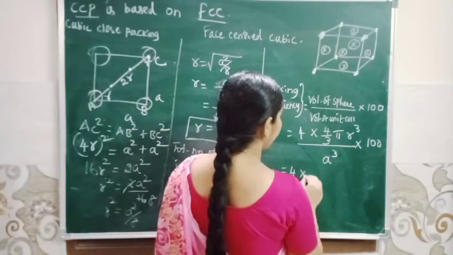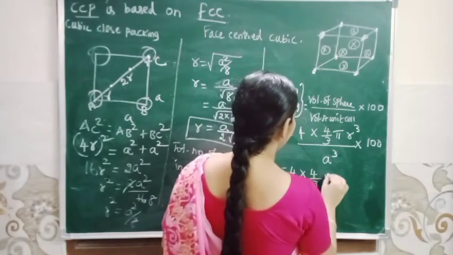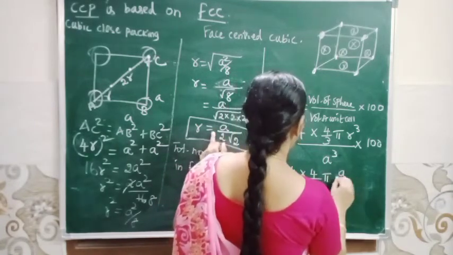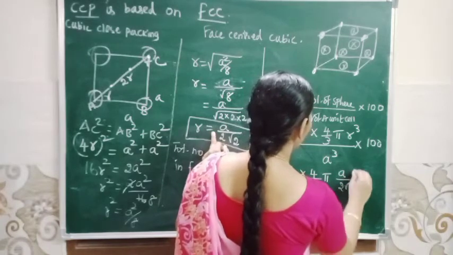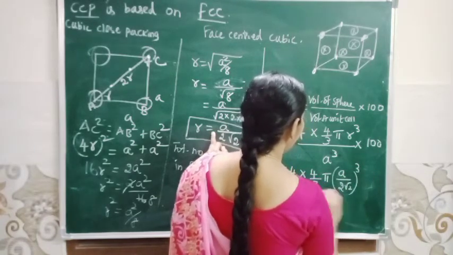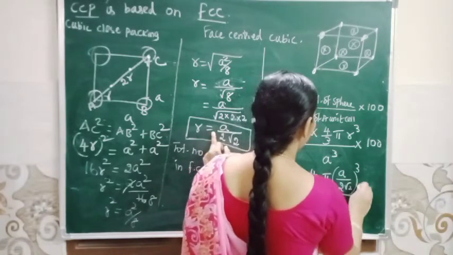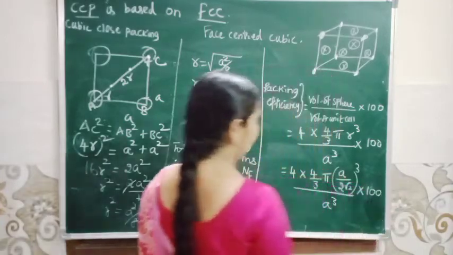So 4 into 4 by 3 pi, a by 2 root 2 the whole cube, divided by a cube into 100. Okay?